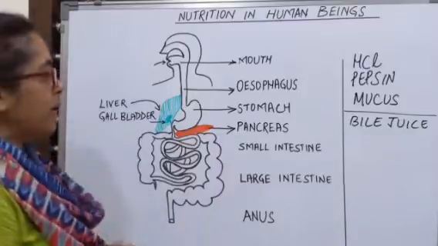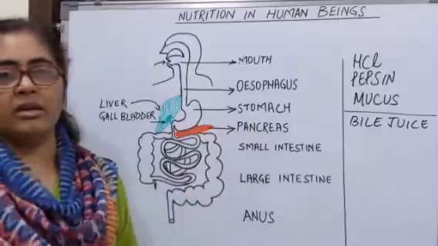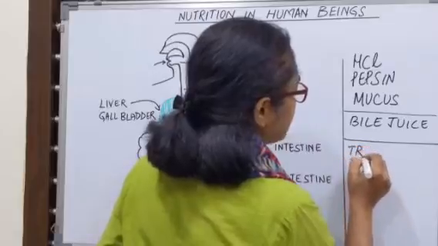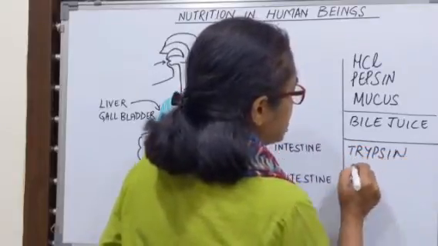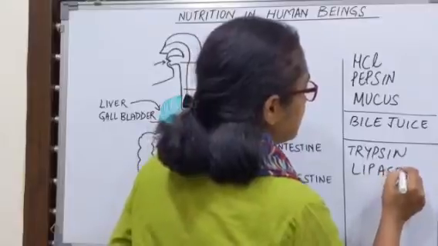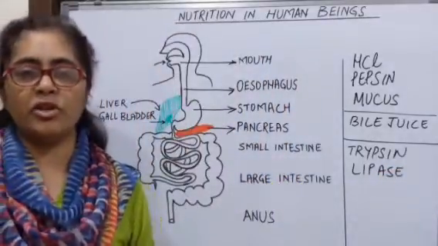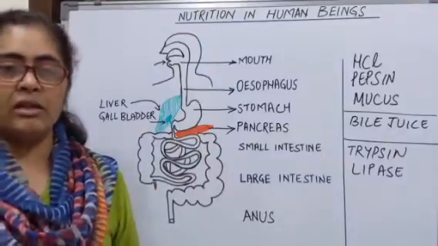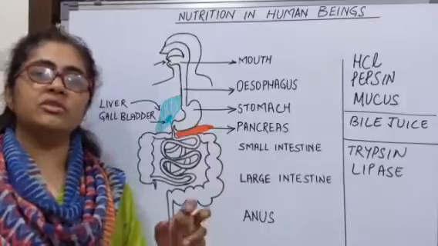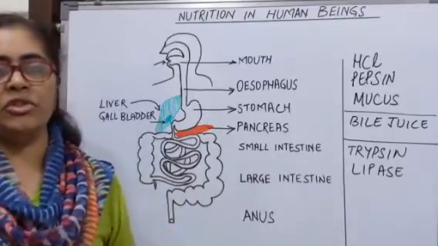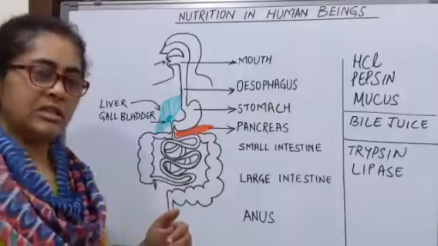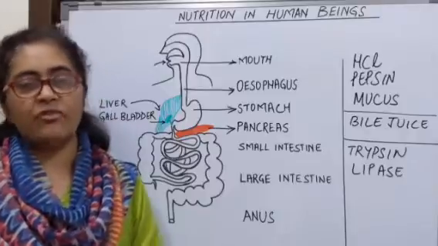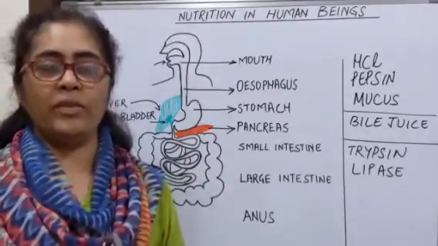Next, we move on to the pancreas. The pancreas secretes the enzymes trypsin and lipase. Trypsin is responsible for digesting the proteins, whereas lipase is responsible for breakdown of the fats. The food also receives secretions from the walls of the small intestine, which helps in the breakdown of proteins into amino acids, complex carbohydrates into glucose and fats into fatty acids and glycerol.